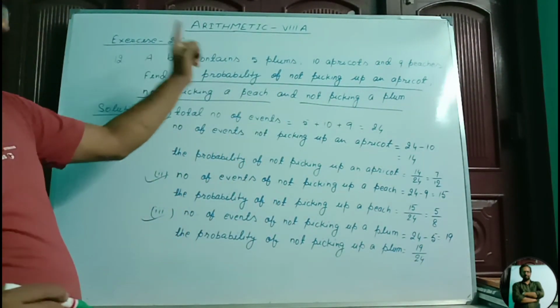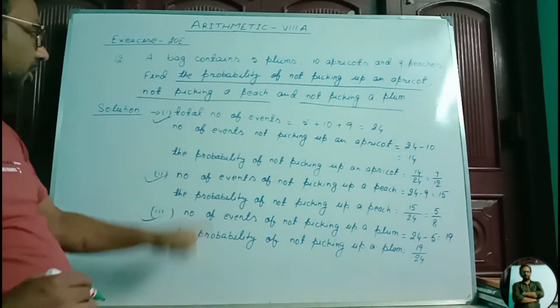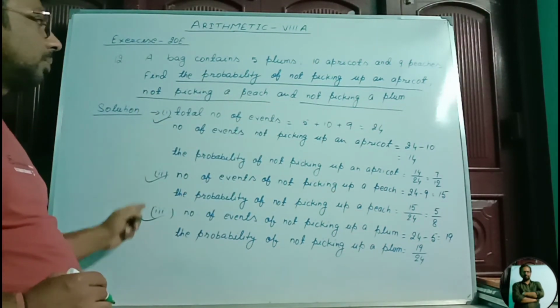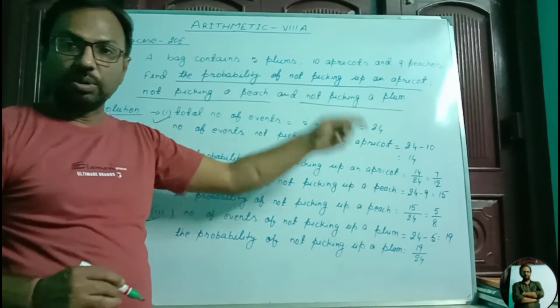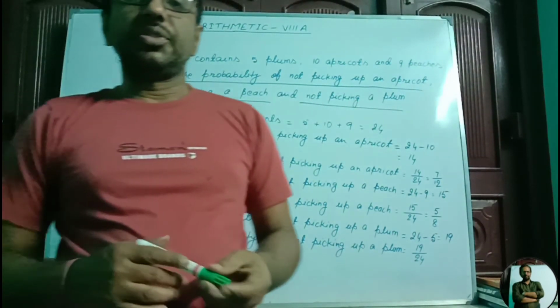So in this question there were three small questions that I have solved, giving these Roman numbers. These Roman numbers are not given in the question, so please keep that in mind. So we have finished this exercise.